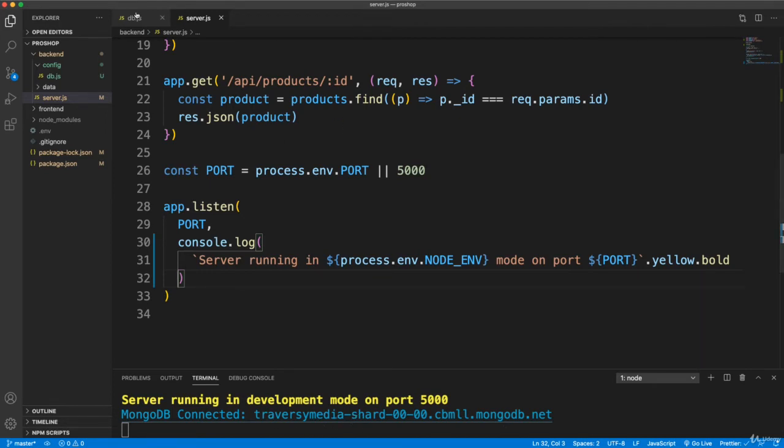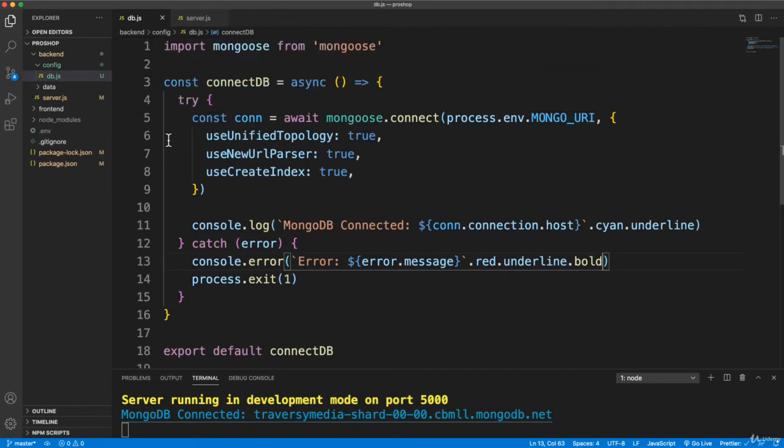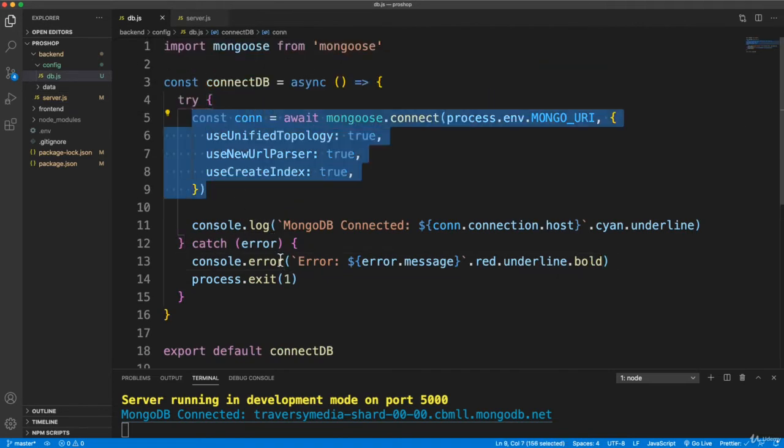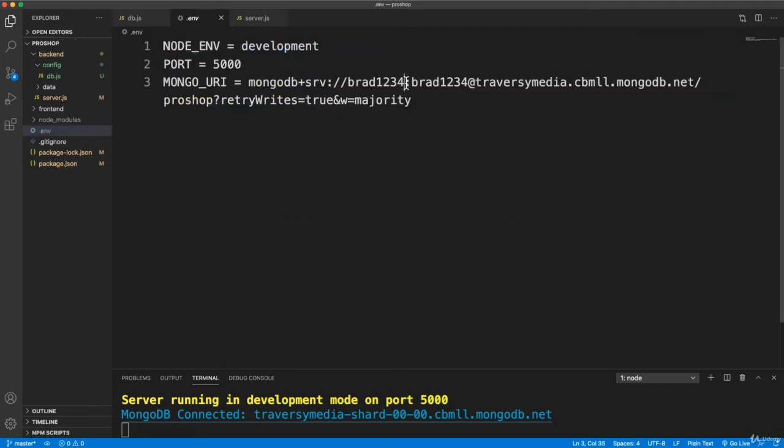Now I just want to show you if something goes wrong with MongoDB, this down here is obviously going to run. If we can't connect correctly, then it's going to throw an error, and we're going to catch it down here and output the message. So I'm going to go to my .env and just take off the 4 in the password, so just mess that up. Now we need to restart the server for any changes in the .env file.